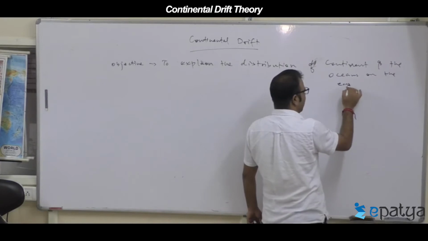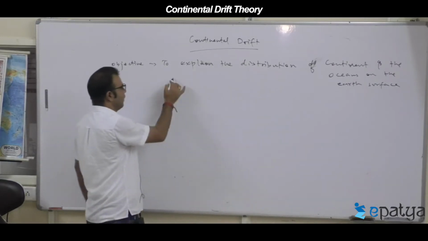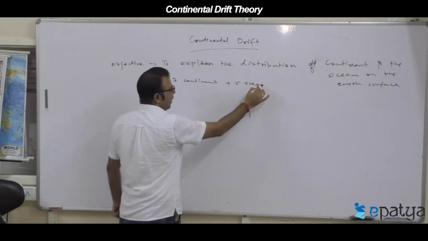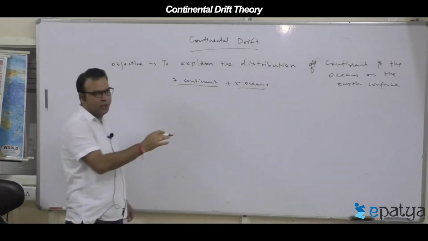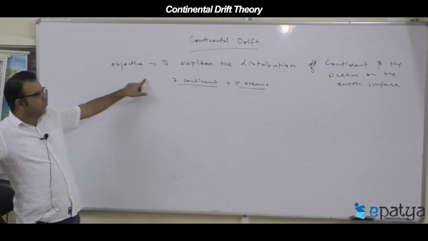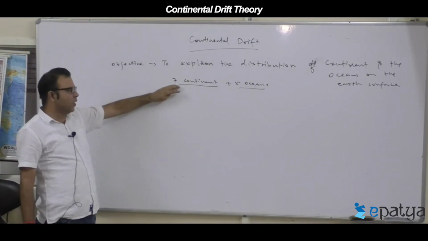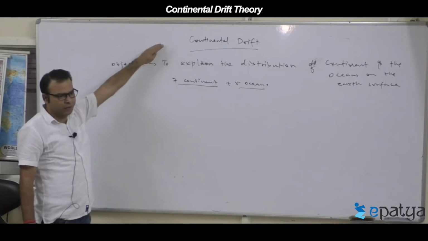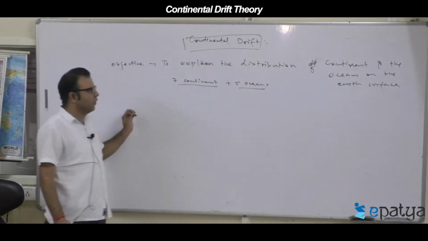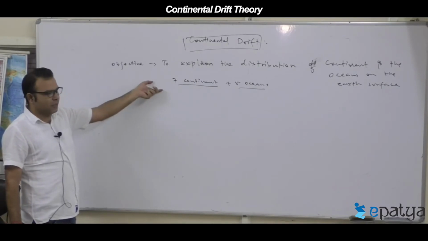We know today there are how many continents and how many oceans? There are 7 continents and 5 oceans. Why these 5 oceans only? Why 7 continents only? Why are they located at these particular regions on the earth's surface? In order to explain the distribution of all the 7 continents and 5 oceans, this concept evolved. This is the objective of continental drift, to explain the distribution of all the continents, land masses and water bodies on the earth's surface.